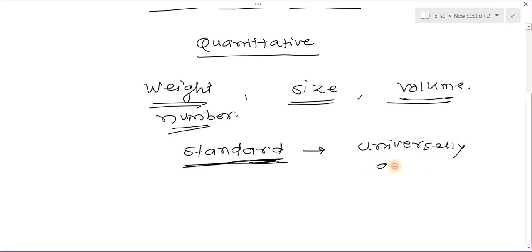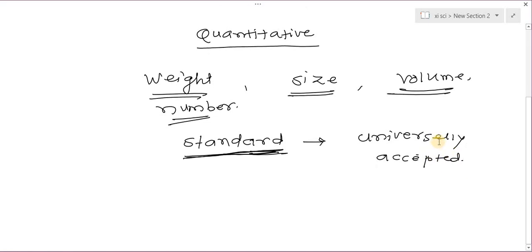So what is this standard? It means that, see, if we have to measure the length of an object, we take the measurement of length in terms of, suppose the length of a rod is 5 meter.